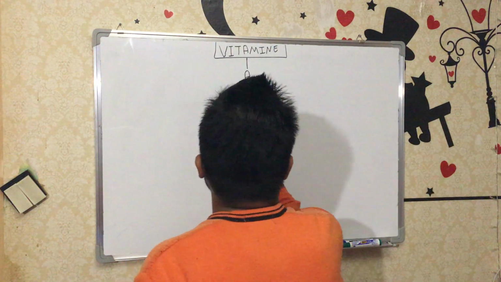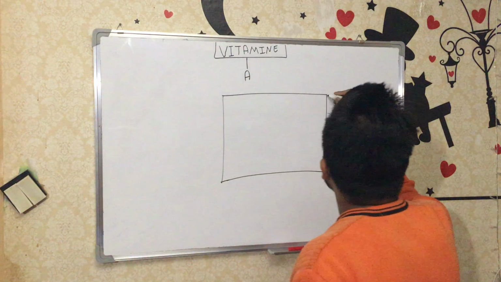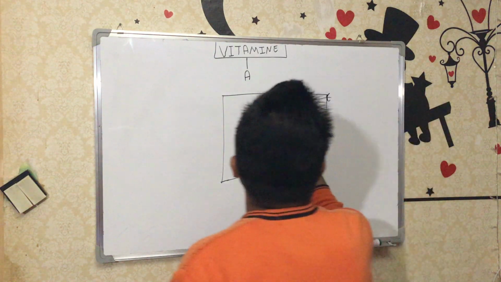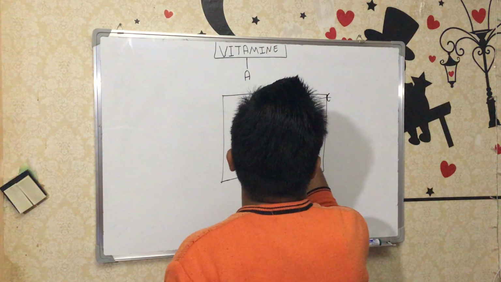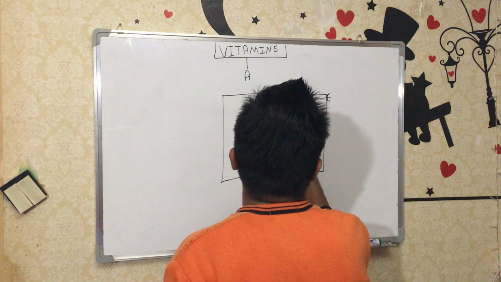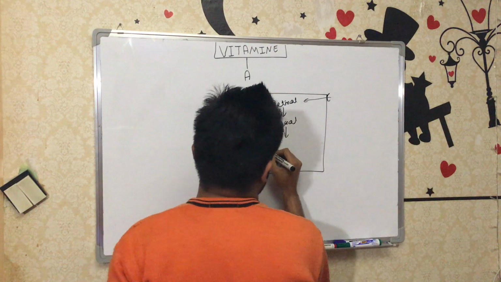For example, this is another epithelium cell. The same thing: retinol binding protein, cellular retinol binding protein. Once retinol comes, retinol is further oxidized to retinal, and then retinal is further oxidized to retinoic acid.